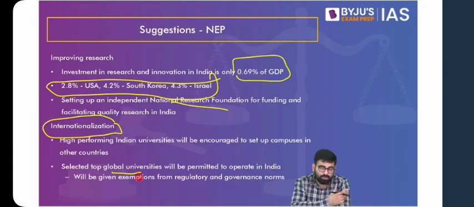Then again, if they are opening up the universities in the country, who decides the norms of the fee structure? Who decides what will be the basic eligibility for teachers? Who decides whether the teachers that are going to be employed here will be from India or from abroad? Because one argument is that if they open up universities here, we will generate more employment. Students will have better access. The gross enrollment ratio will increase. The number of seats in proportion to the number of students will increase. Yes, so there can be a concern with respect to regulation of these universities.